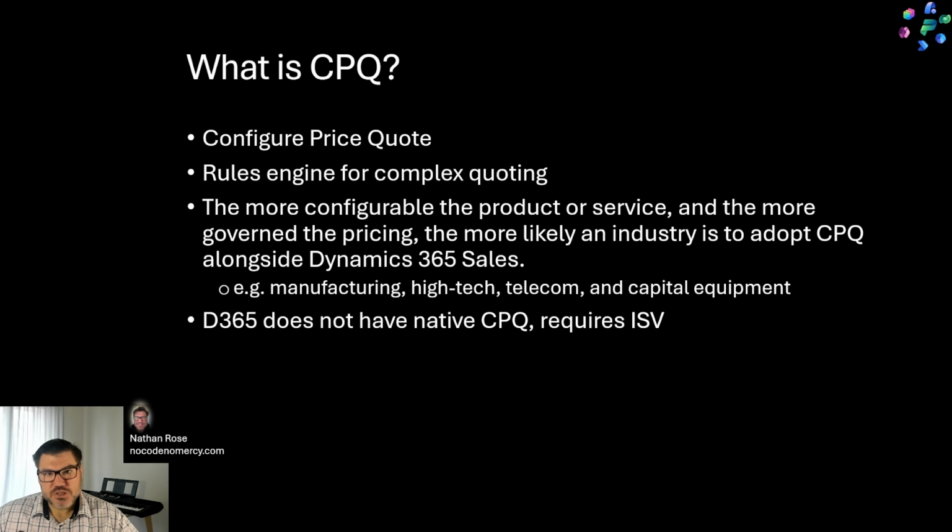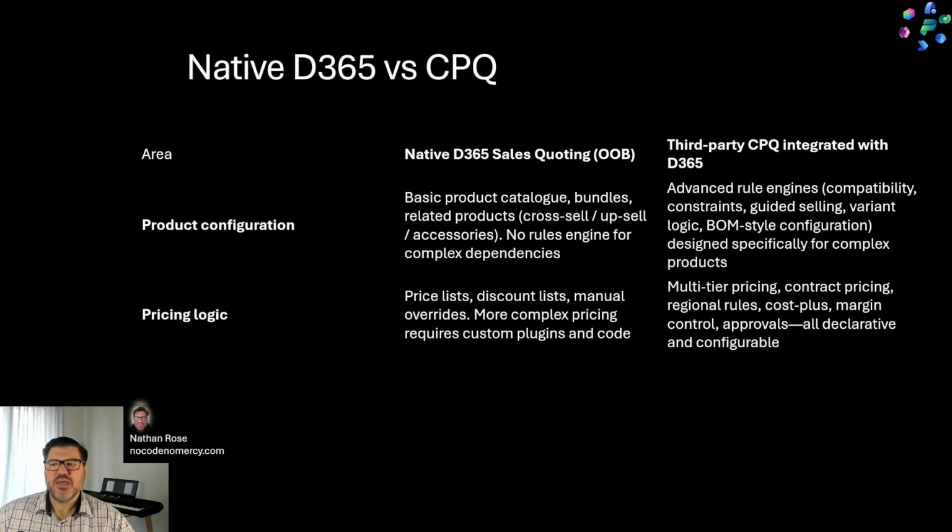Now, Dynamics 365 doesn't do this natively today. You need to go out and get a third-party ISV to handle this functionality for you. But effectively, anytime your quoting exceeds the onboard capabilities in Dynamics 365 Sales, so you need an advanced rules engine, something to do multi-tier pricing, things like that, that's when you start to need tools like CPQ.